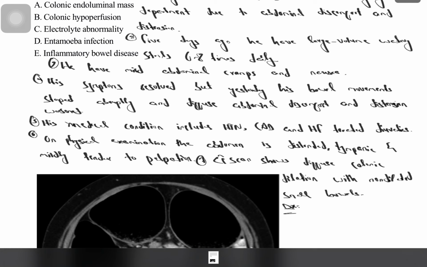His medical conditions include hypertension, coronary artery disease, and heart failure, which is treated with diuretics. On physical examination, the abdomen is distended, tympanic, and mildly tender to palpation. The CT scan shows a diffuse colonic dilation with non-dilated small bowel.